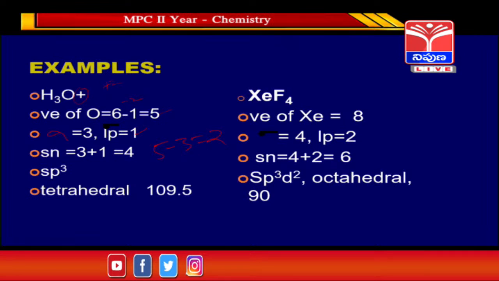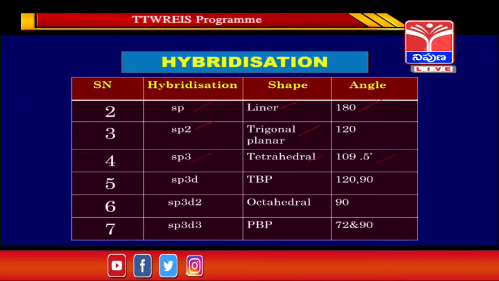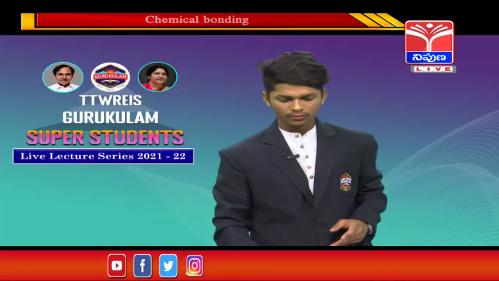To find the steric number, number of sigma bonds plus lone pair, 3 plus 1 equals 4. Steric number 4 means what, guys? We get sp3 hybridization, the shape is tetrahedral, and the angle is 109 degrees 5 minutes. So let's move to another example.